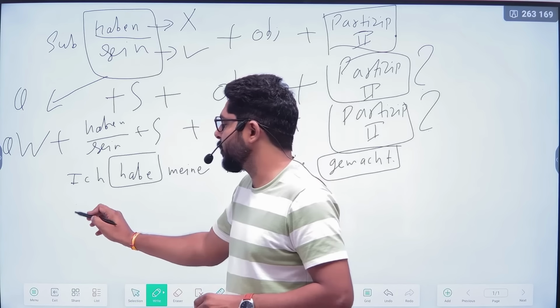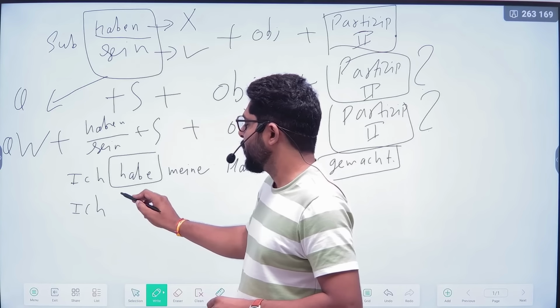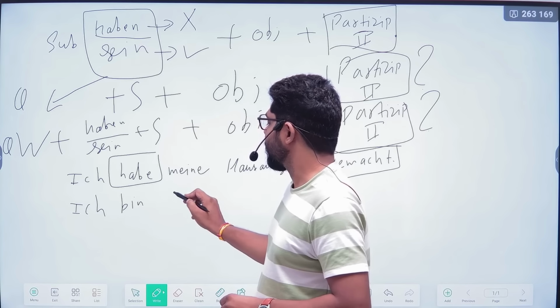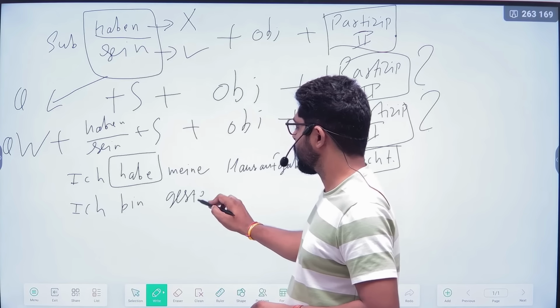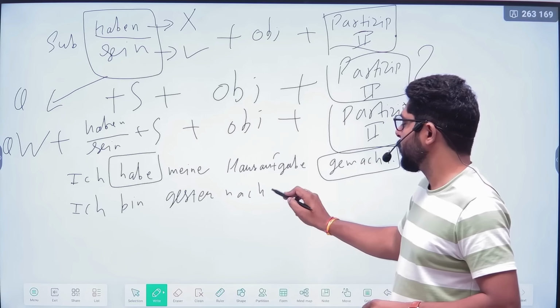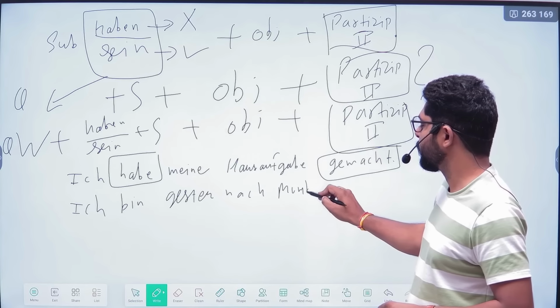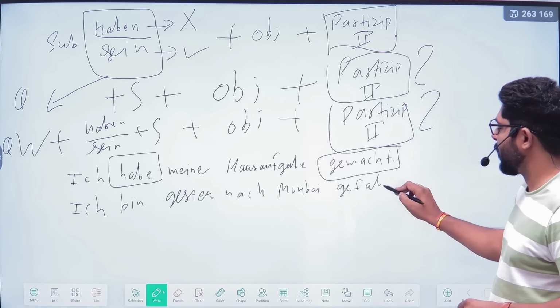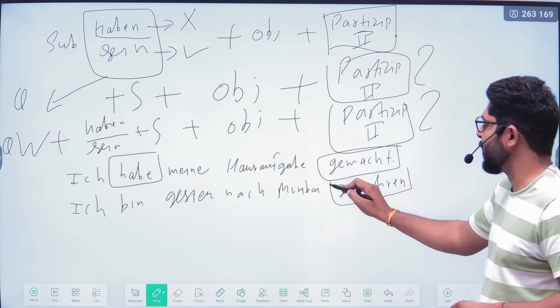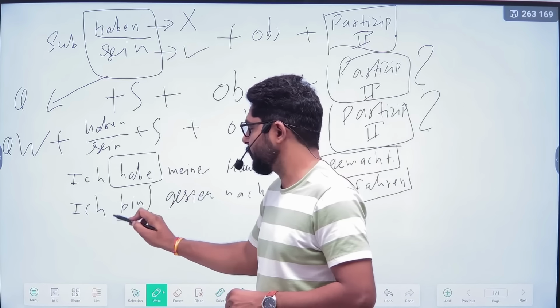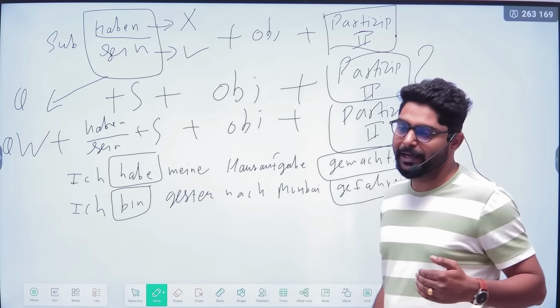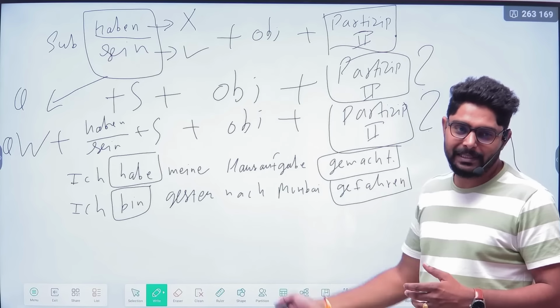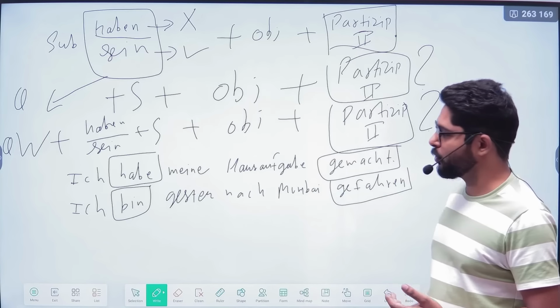If we use a verb that has movement, Ich bin gestern nach Mumbai gefahren. I drove yesterday to Mumbai because of the movement. Because we are driving from one place to another place, that's why here sein conjugation.